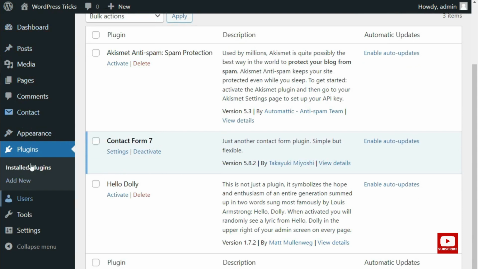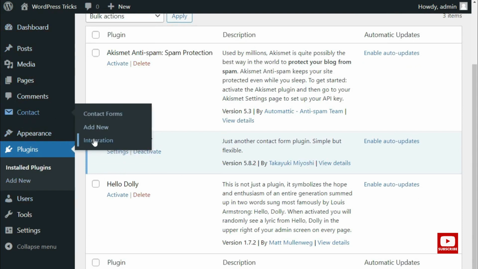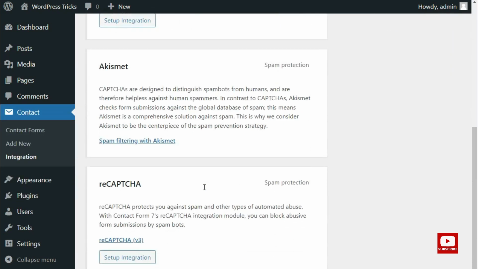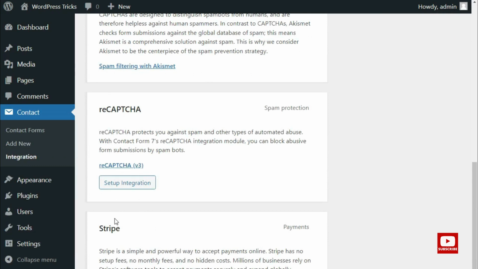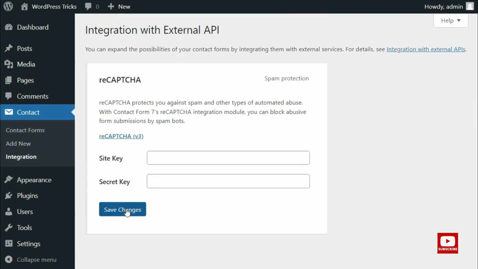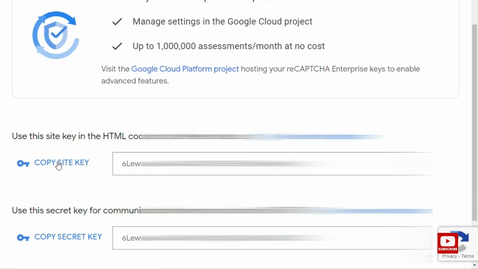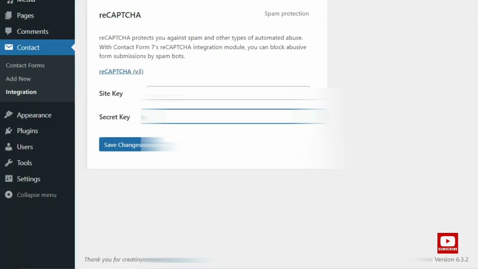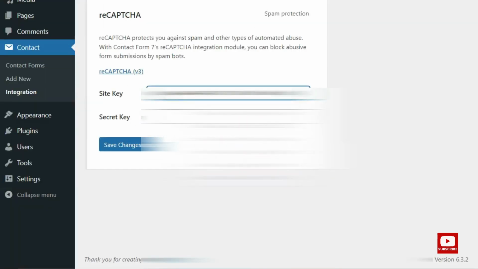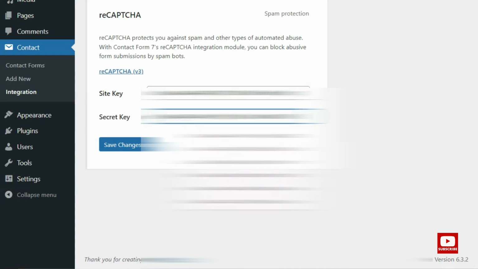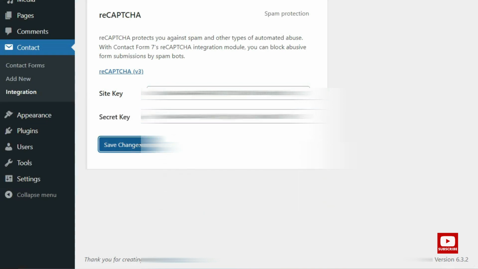Go to Contact and then Integration. On Integration, we will go down to reCAPTCHA and click on Set up integration. Then we add our site key here and our secret key here. Copy the site key and paste it there, then go back, copy the secret key, paste it there, and save changes.